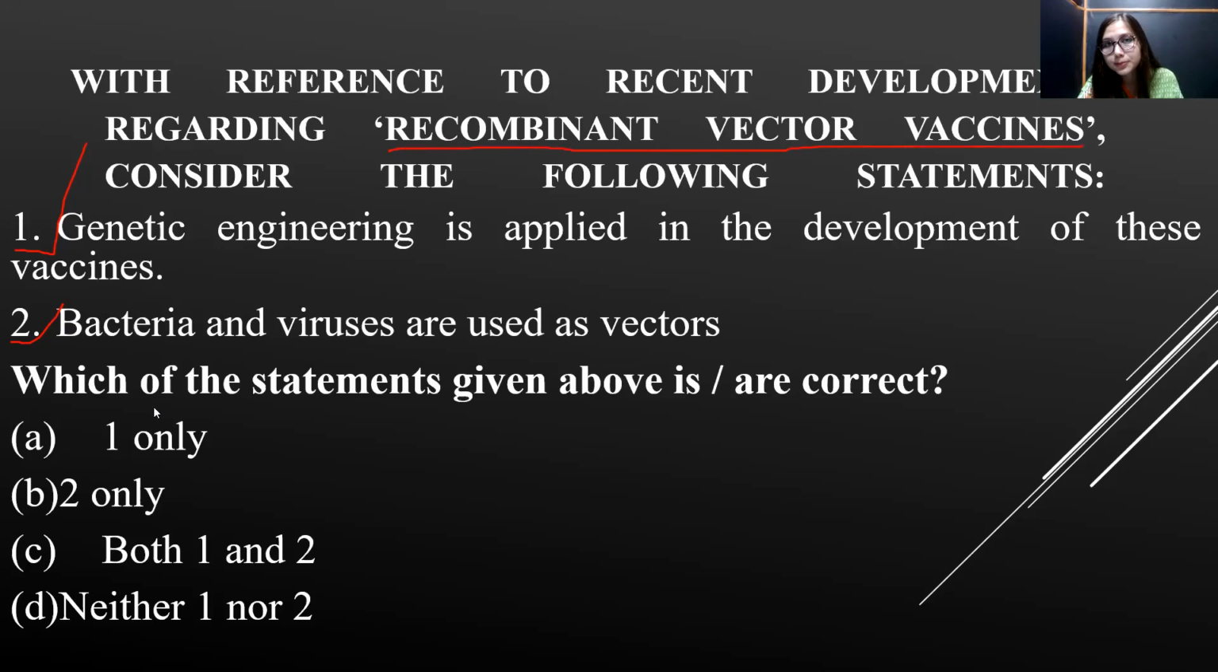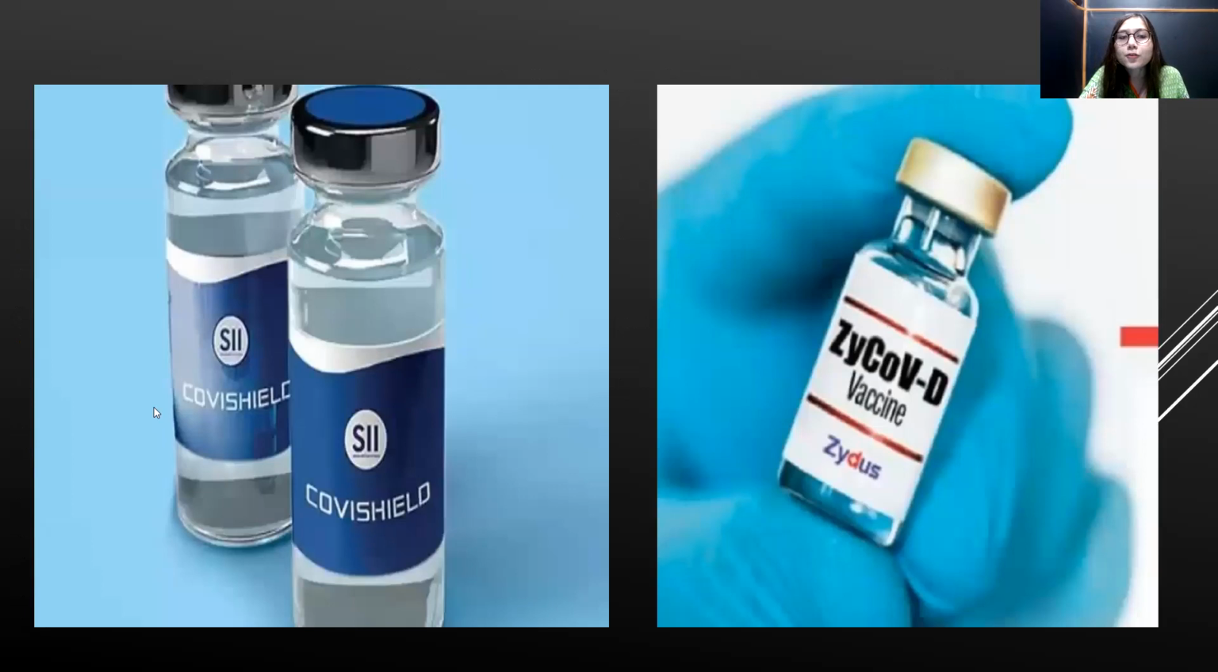You will have to know this part. For approaching this second part, I can at least give you an example with the current affairs portion. Let's take the example of Covishield and Zycov-D. The Covishield vaccine is a viral vector vaccine. Why? Because they have made use of adenovirus as the vector here. So Covishield is a viral vector vaccine.